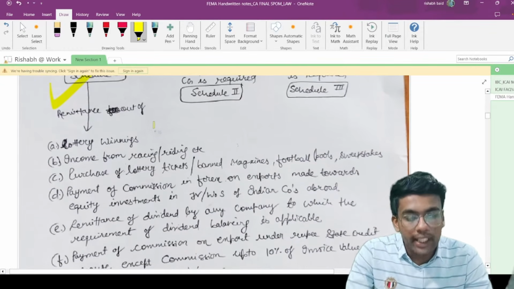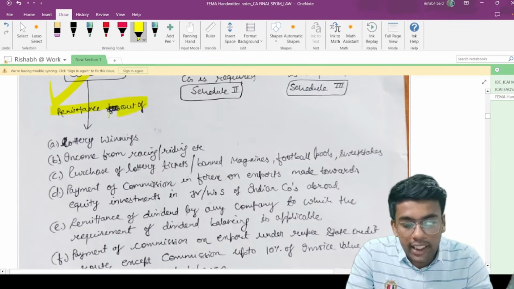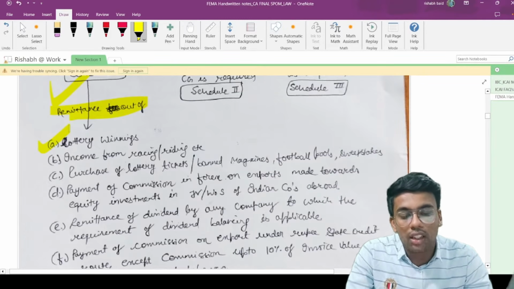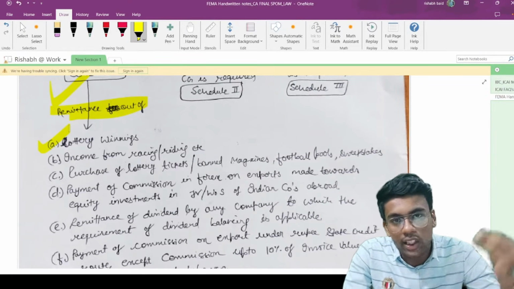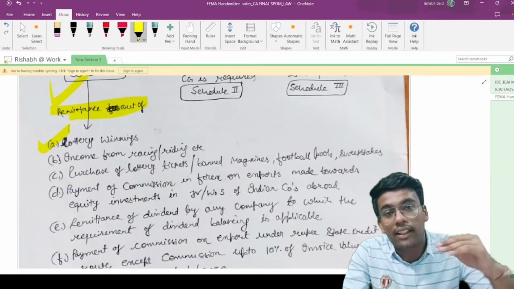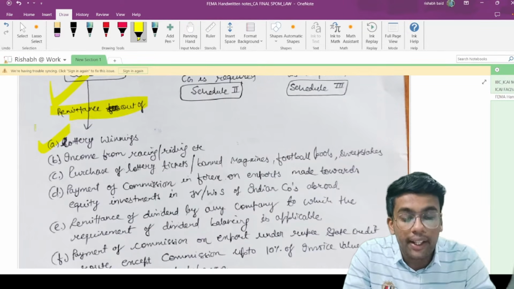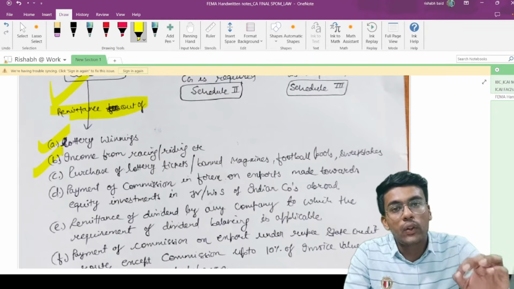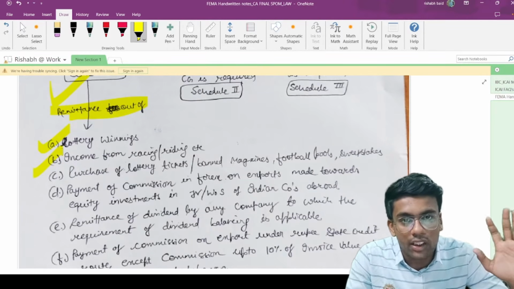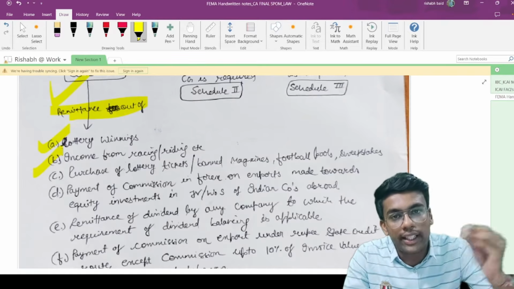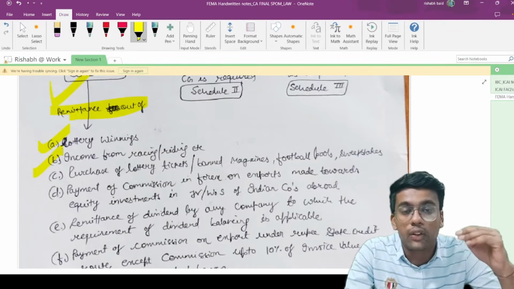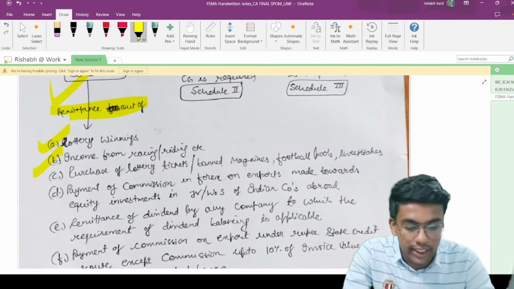Now what are the prohibited transactions? You cannot make any remittance for the purpose of lottery winnings. If you have won any lottery amount, you cannot remit this particular amount outside India. Income from racing or riding: if you undertook any horse riding or horse racing competition and earn any income, you are not entitled to remit that income outside India.